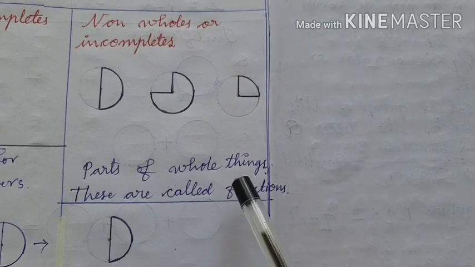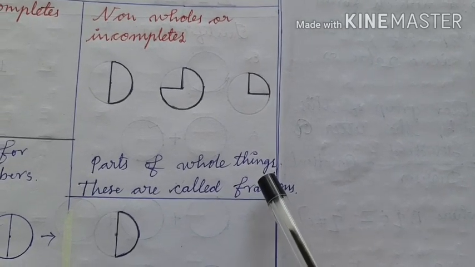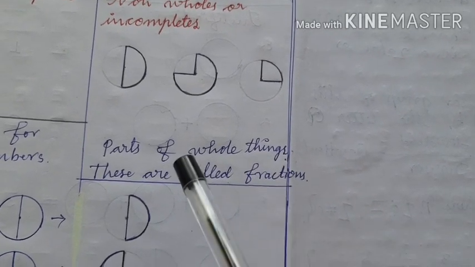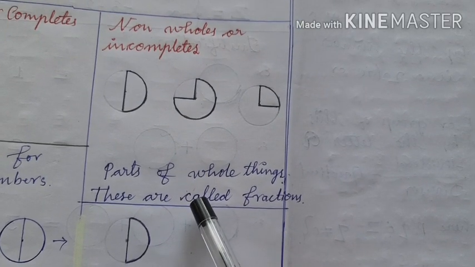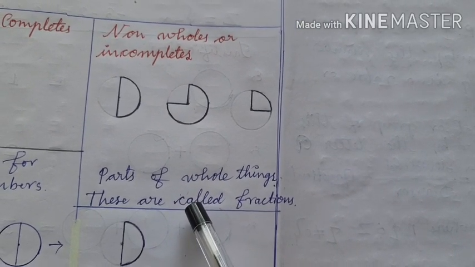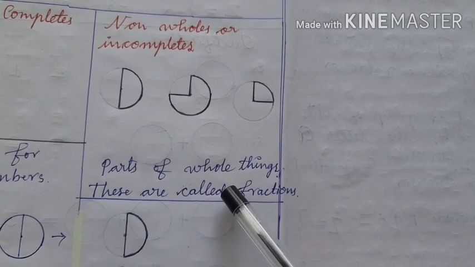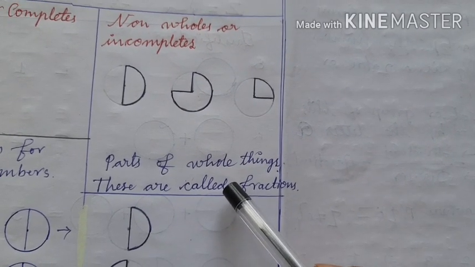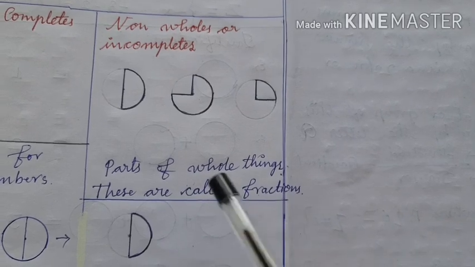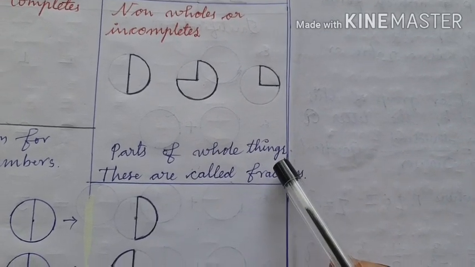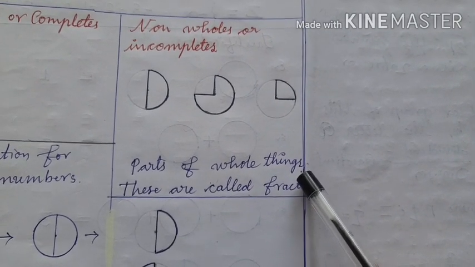Children, in your lower classes you might have studied fractions. What are fractions? The numbers with numerator and denominators are called fractions. You have learnt it. But I can say fractions are nothing but the parts of whole things, or part of a whole thing.